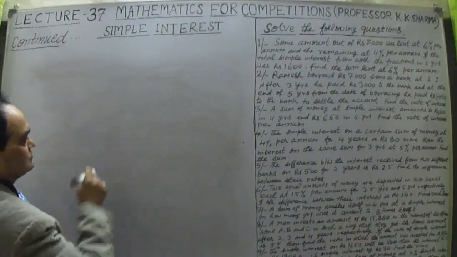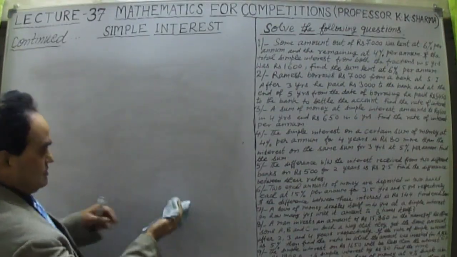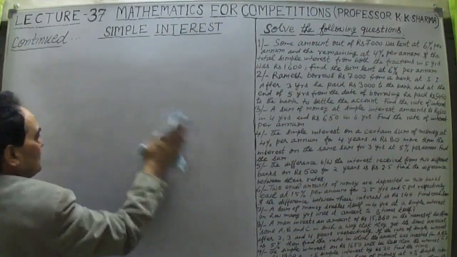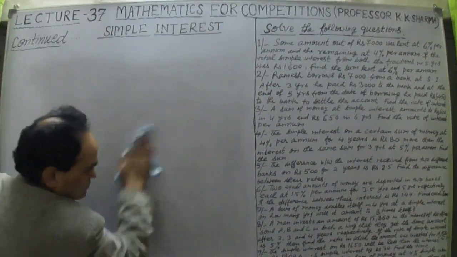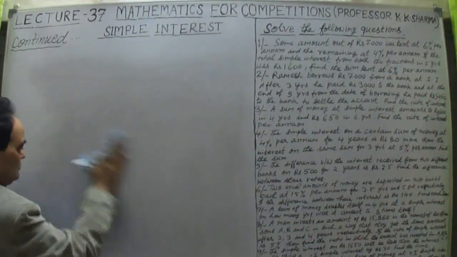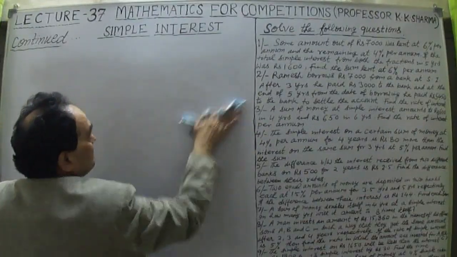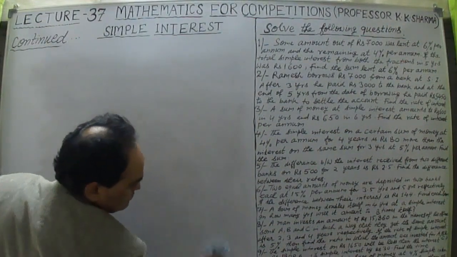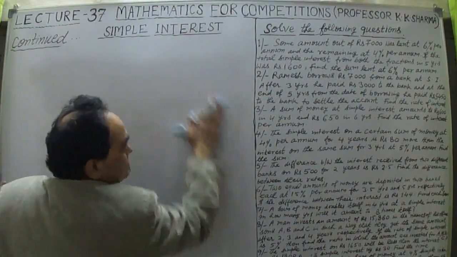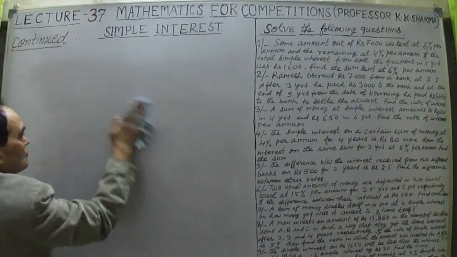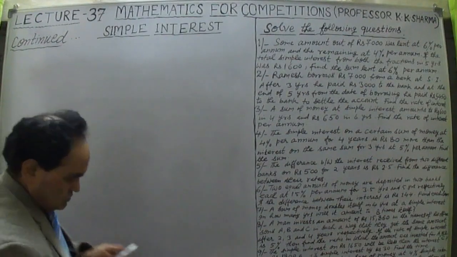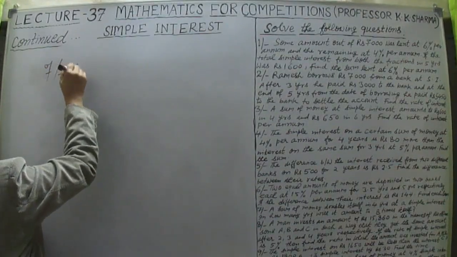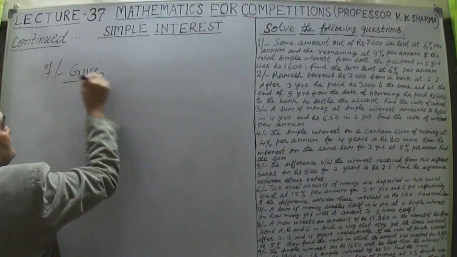Now question number 7, what does it say? Let me write it here, given.